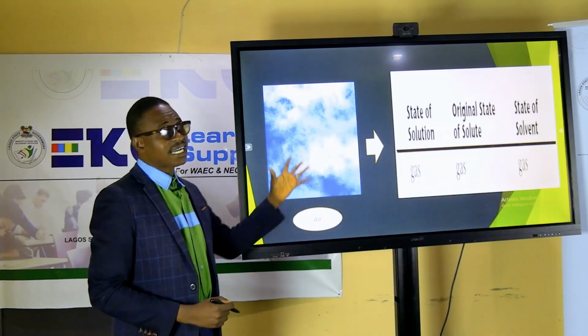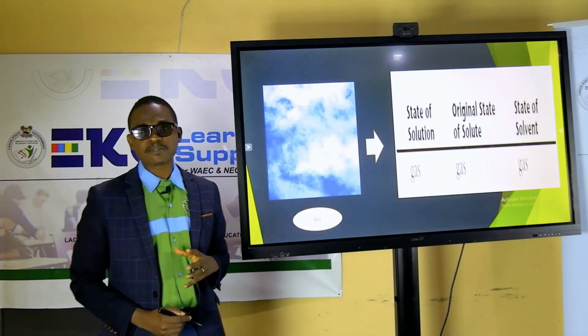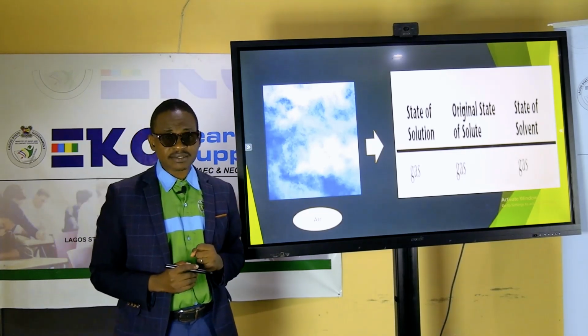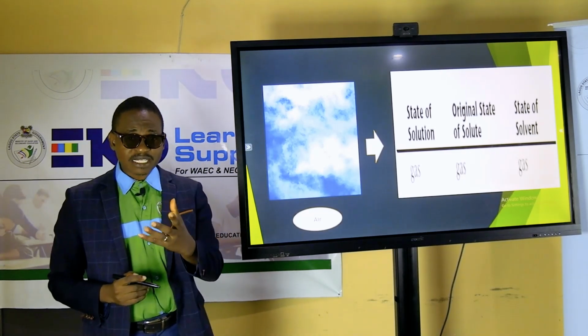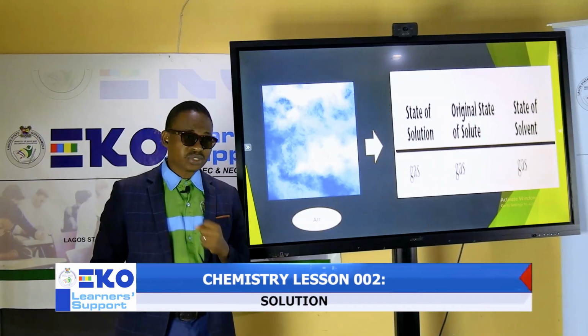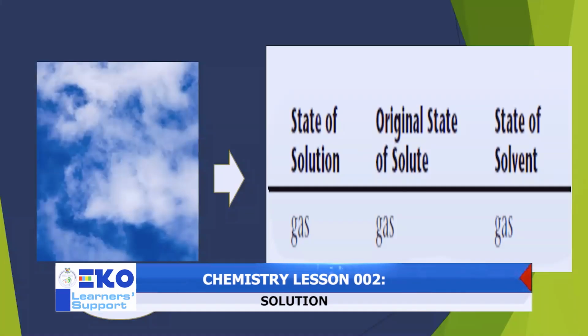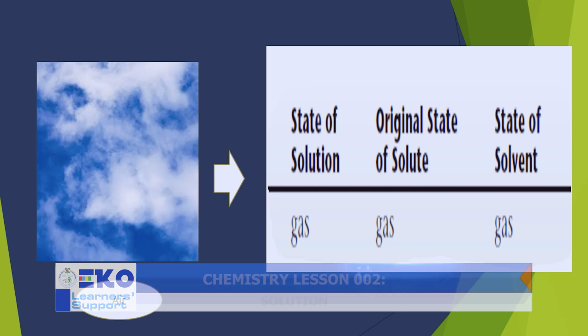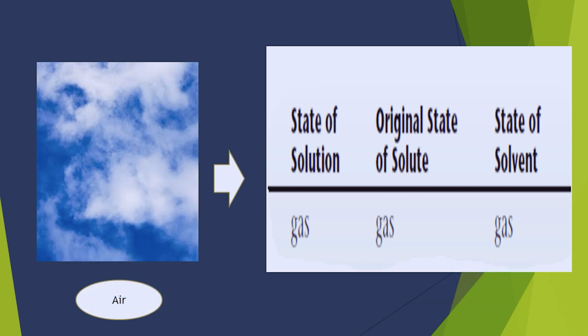Now, these are different examples of solution that are packaged together for you to have a better understanding. So I need to let you know that solution could be in form of gas. So this is air. So it's a gas. So what forms this particular solution? You need to have better understanding of the solute. The solute is the gas, while the solvent is the gas.